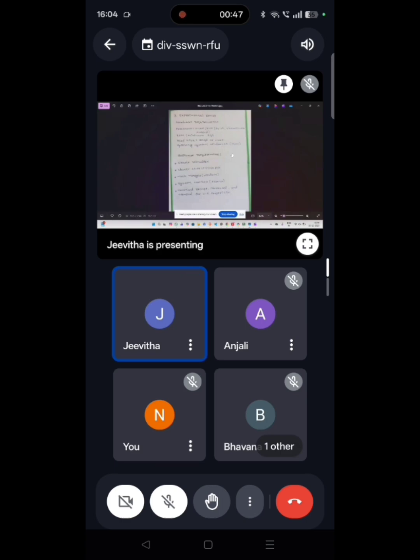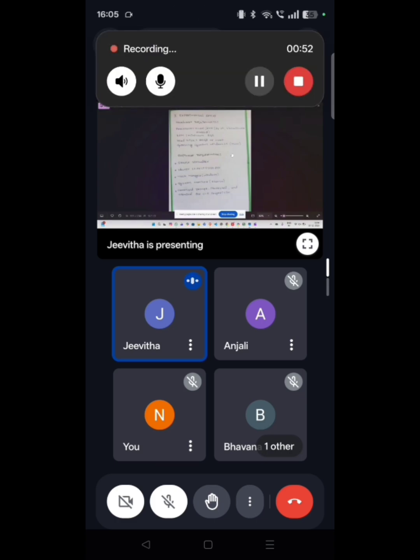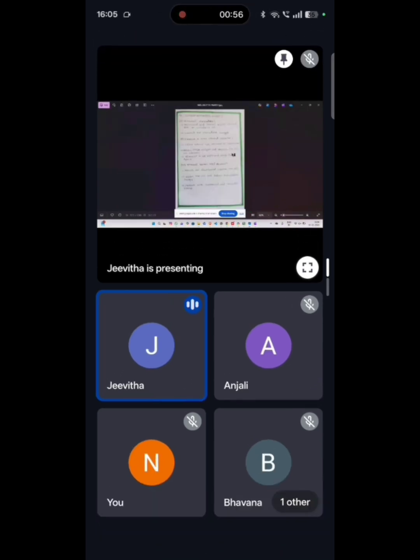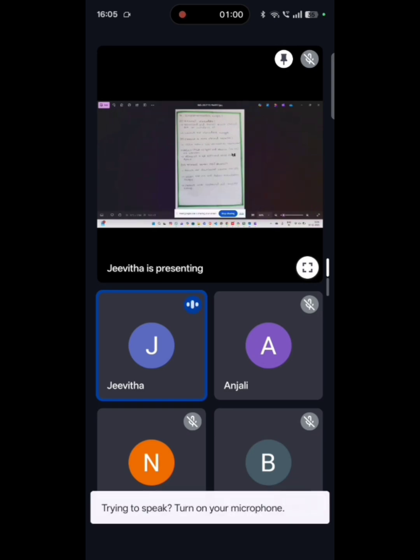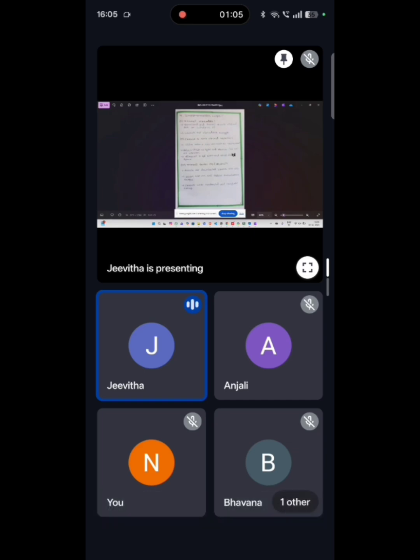Implementation steps. First, we need to install VirtualBox. Download and install Oracle VirtualBox on Windows 11. Launch the VirtualBox Manager. Second, create a new virtual machine. Click New, set the VM name as Ubuntu VM. Select Linux as type and Ubuntu 64-bit as version. Allocate 4 GB RAM and 50 GB disk space.